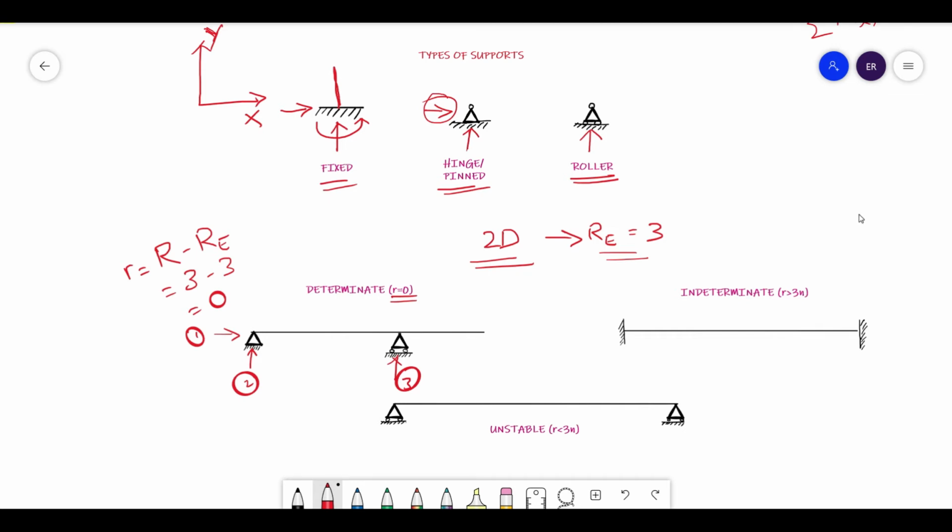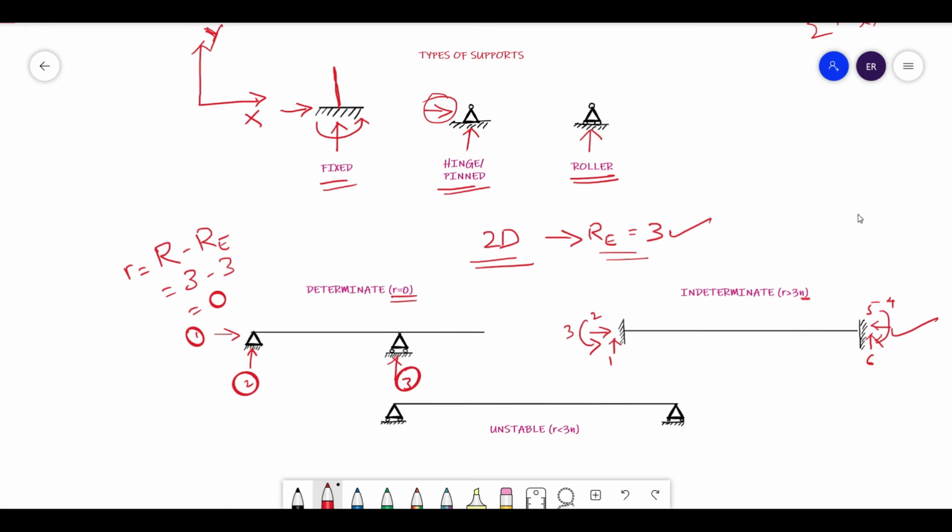Whereas for an indeterminate structure, this is an example, this fixed beam. So here you will have 3 reactions, Fx, Fy, and M, the moment at this point, consider it as point A. And similarly here also you will have 3 unknowns, and this one is also like this. So here how many reactions do you have, friends? 1, 2, 3, 4, 5 and 6. And here the number of equilibrium equations is again the same, Re equals 3. But what is this N I have shown here? This N is nothing but the number of independent members.